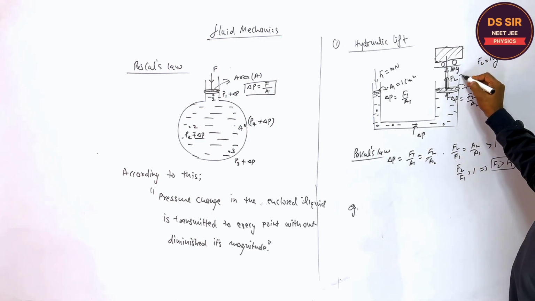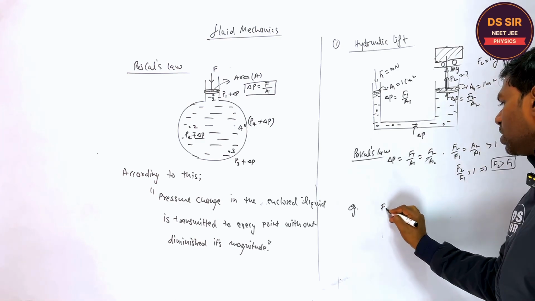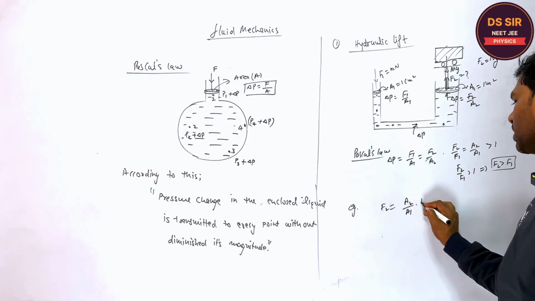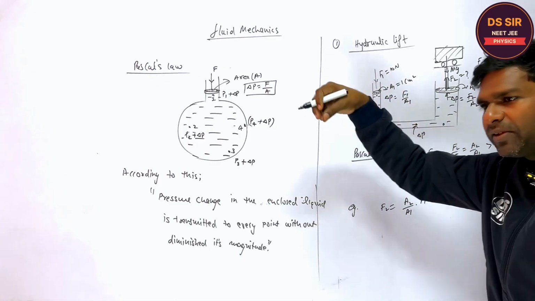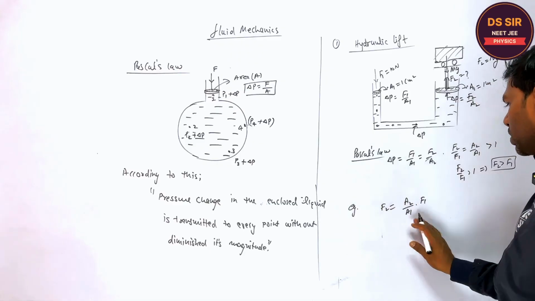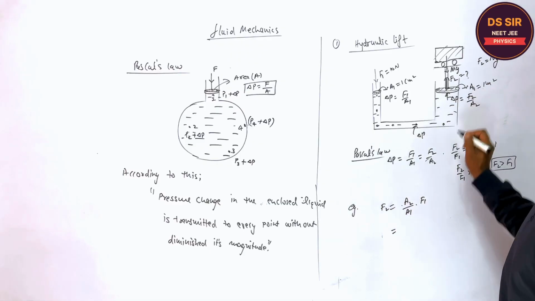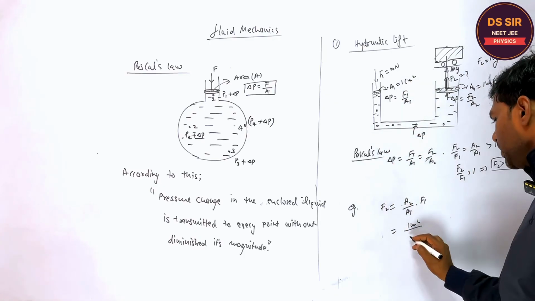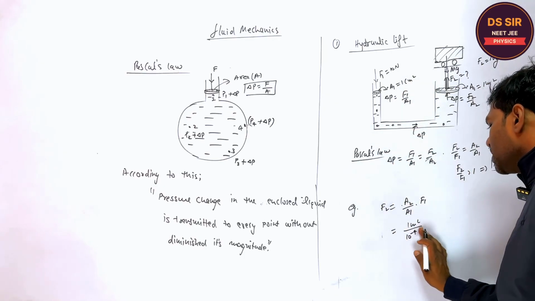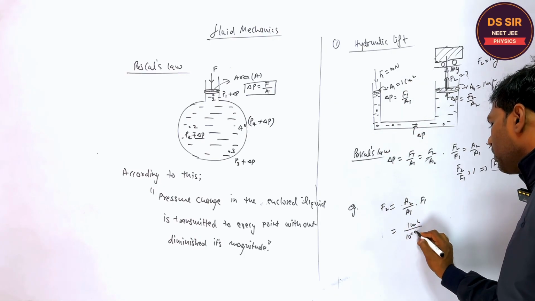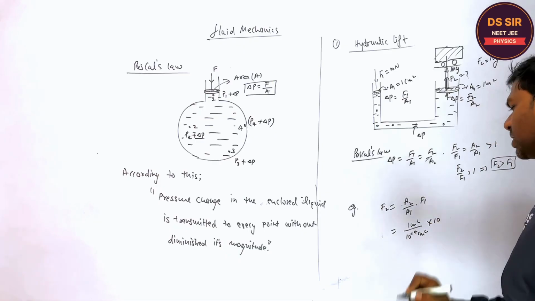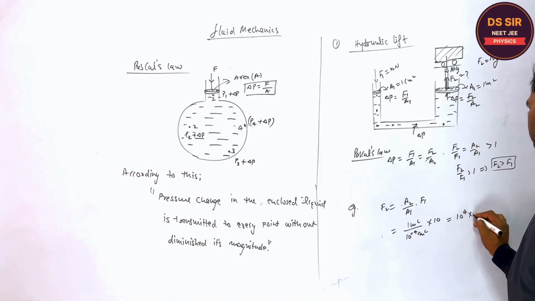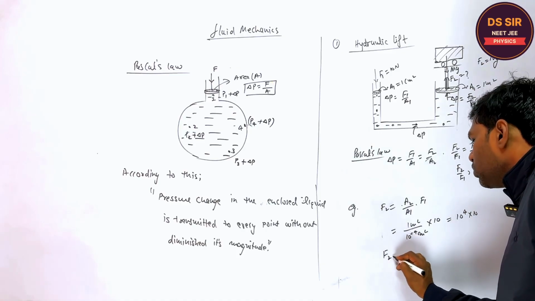So what is the F2 then? How to find the F2? The F2 formula is A2 upon A1 into F1. When you apply a very small force, the 10 Newton, but the A2 is 1 meter square. What is the A1? 1 centimeter square means 10 raised to the power minus 4 meter square, and this is the 10 Newton. All right. When you simplify, 10 to the power 4. So F2 is what?